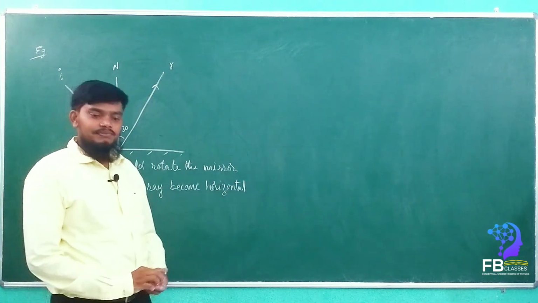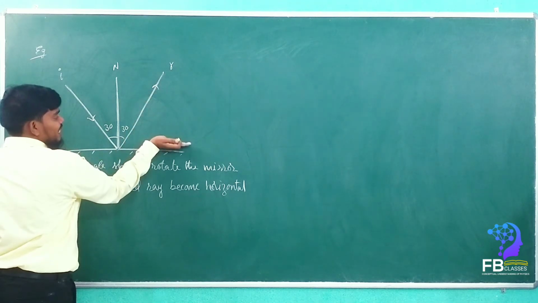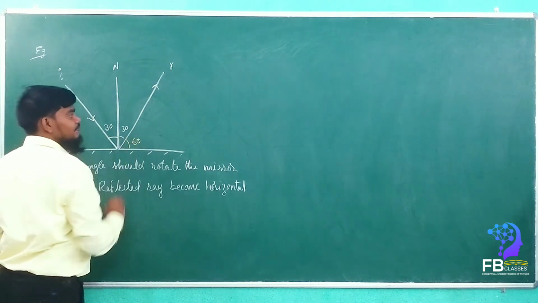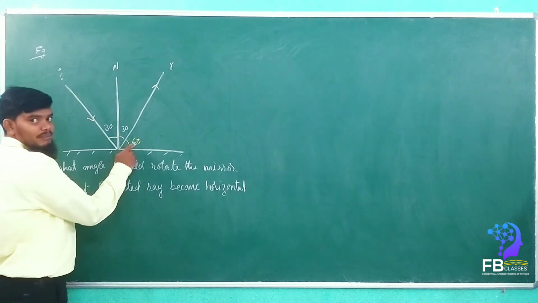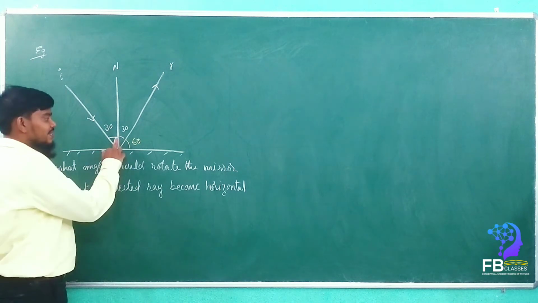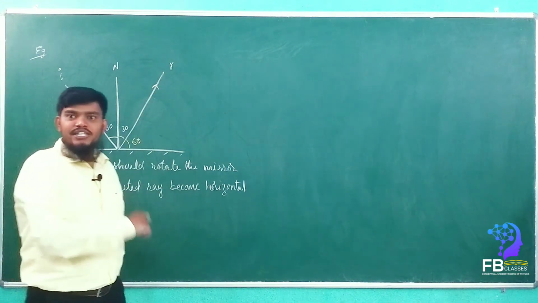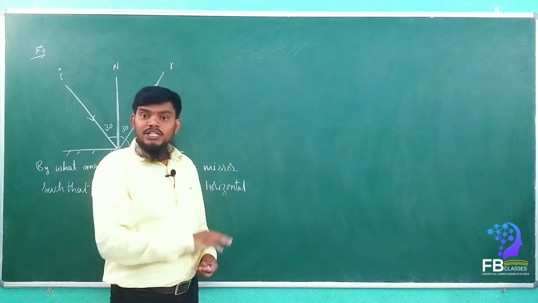How much, my dear? See here, if the reflected ray wants to become horizontal, and it is at 30 degrees, how much is it? 60? Yes, sir. Because this is 90, and 90 minus 30 is equal to 60. So if the reflected ray has to be rotated 60 degrees, then how much should the mirror be rotated?